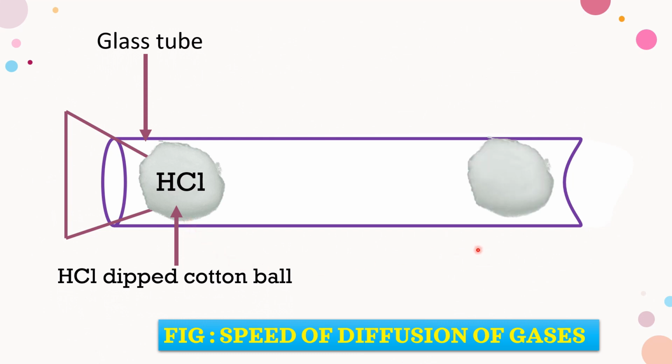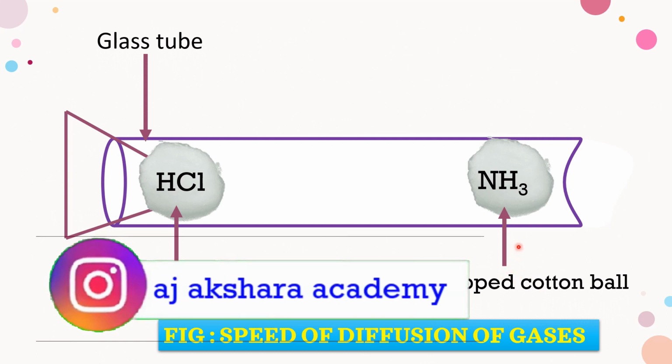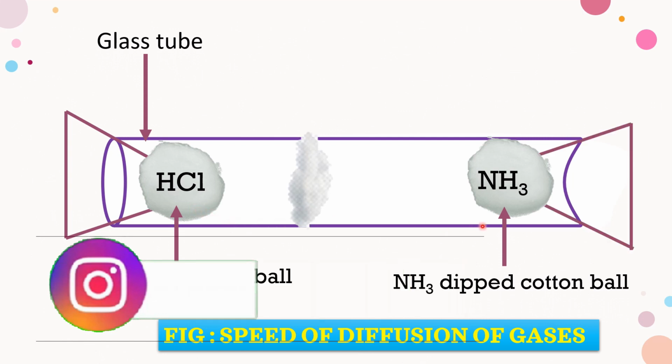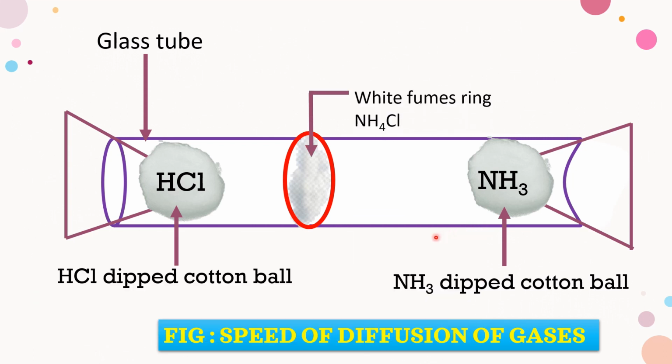This is another cotton ball which is dipped in ammonia, that is NH3. This is the NH3 dipped cotton ball. This is the HCl dipped cotton ball. These two are separated. Now observe this picture. White fumes ring, that is NH4Cl.